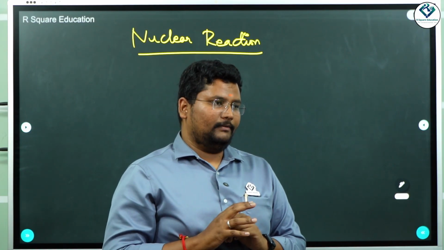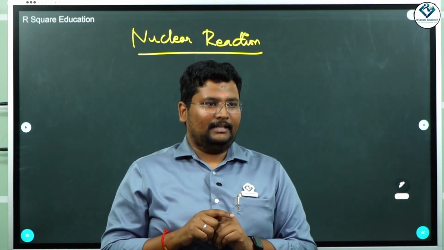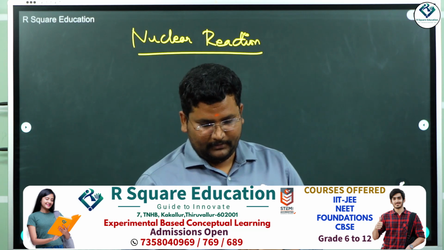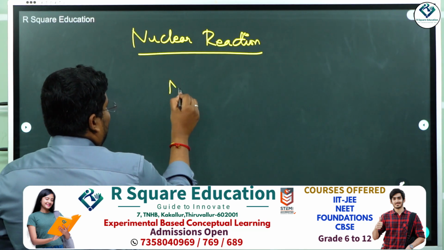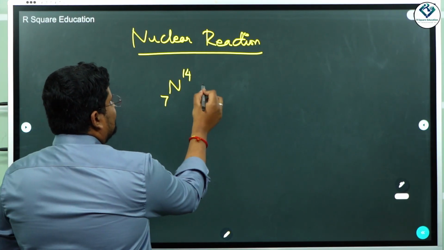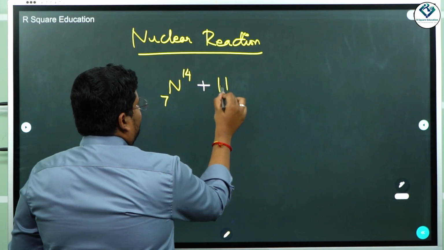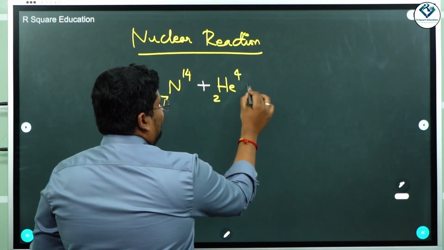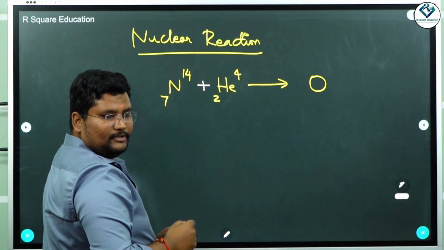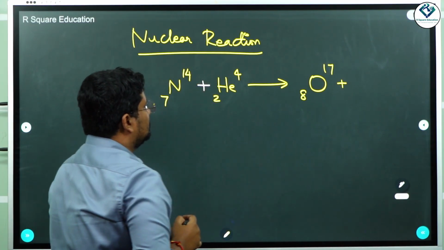So in this also, what we are going to do is a reaction which modifies a stable nuclei into another new nuclei is called nuclear reaction. Say for example, when we have nitrogen, which is 7 14, when it is bombarded with helium, alpha particles, it changes into oxygen, right? So oxygen என்னவா இருக்கும், 8 17 plus what is remaining here?